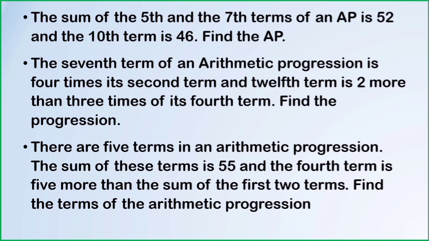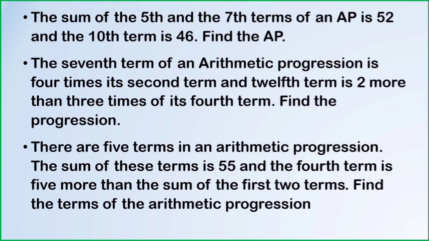Next question, the 7th term of an arithmetic progression is 4 times its second term and the 12th term is 2 more than 3 times its 4th term. Find the arithmetic progression. This is a little bit complicated. Try to understand the question and put it in the form of linear equations to solve for the value of A and D. Then by using general form, find out the arithmetic progression.